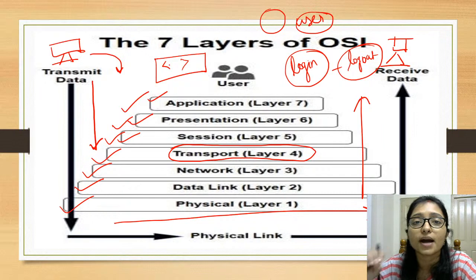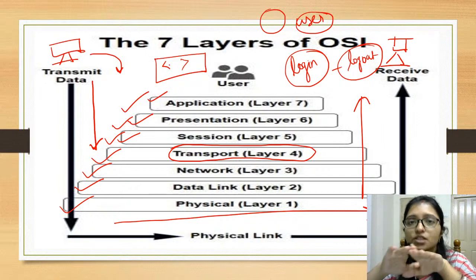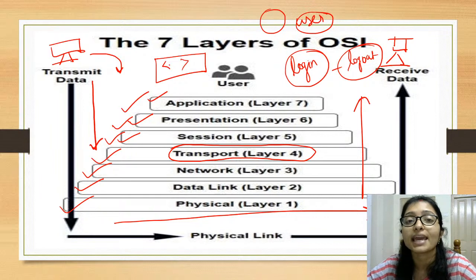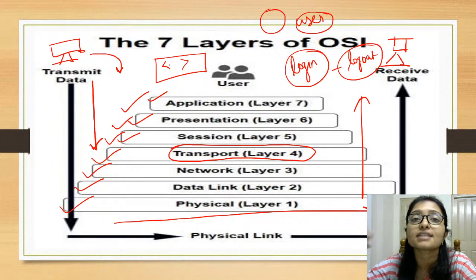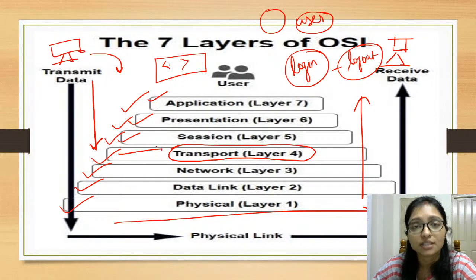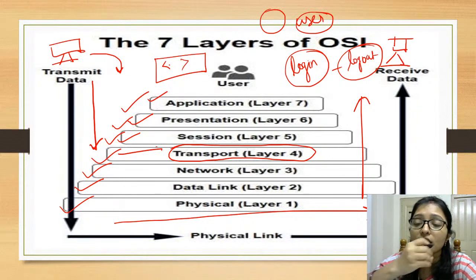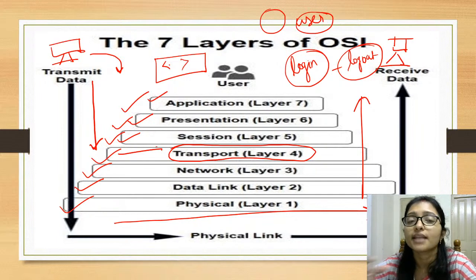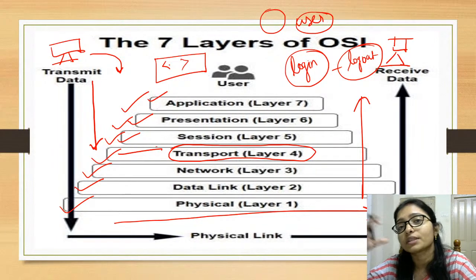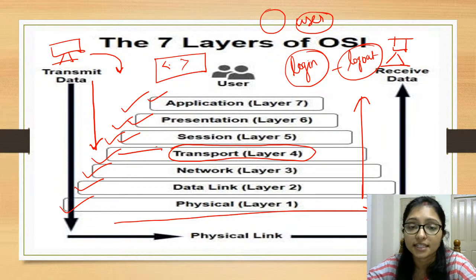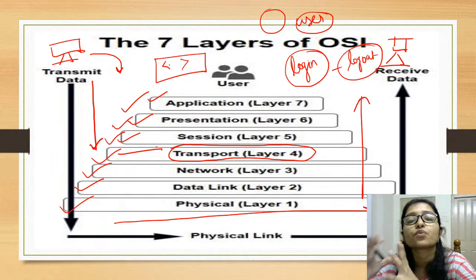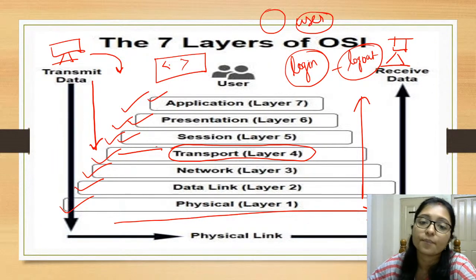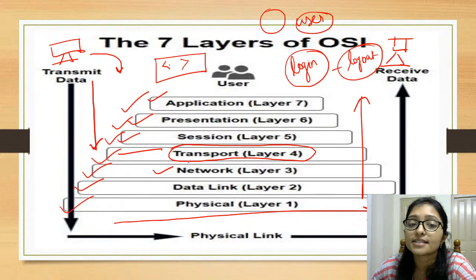Transport means nothing but through which network, there will be some layer, by air or by wire. How is the data transporting? Maybe some wireless, or a wire connection can be there. When there is a LAN connection, then it is passing through the wire. When there is no LAN, there is Wi-Fi, through which we connect by air. So that is only the transport, meaning through which medium we are sending the data, that is the transport layer. Now the next layer is coming, that is the network layer.